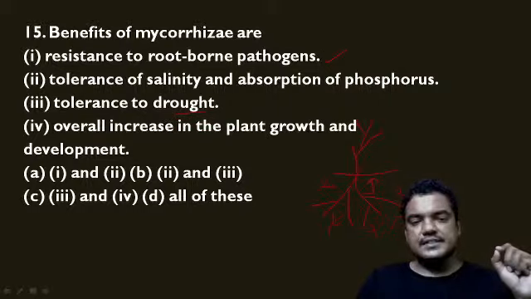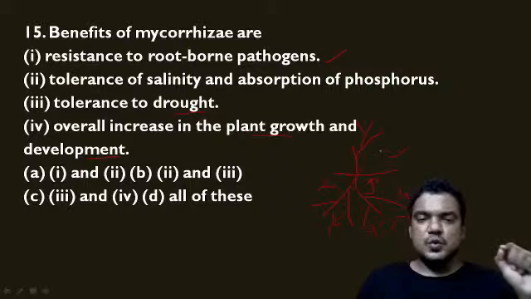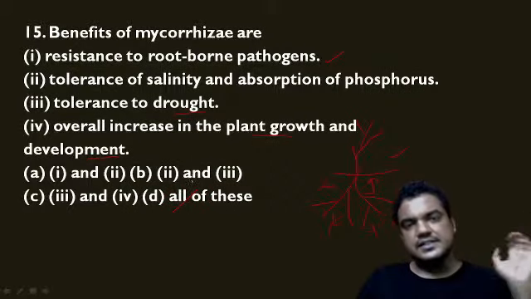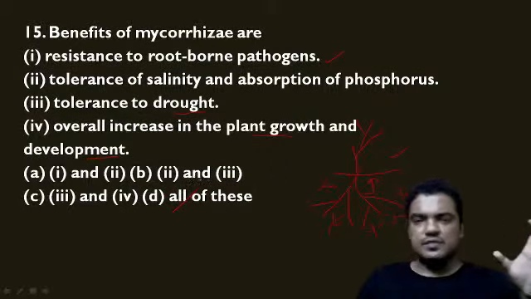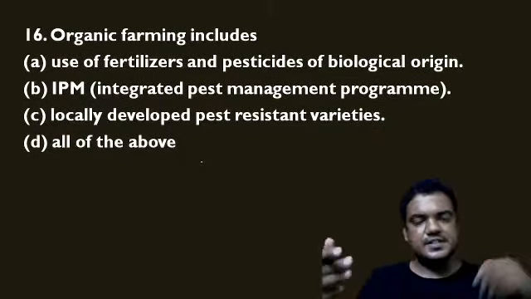Then the fourth one is overall increase in the plant growth and development. The tolerance to drought also increases in the plant, and the overall increase in plant growth and development is also possible. So all of these are correct regarding this mycorrhizae. That's why it is very, very useful for the farmers. Now let us see the next question.